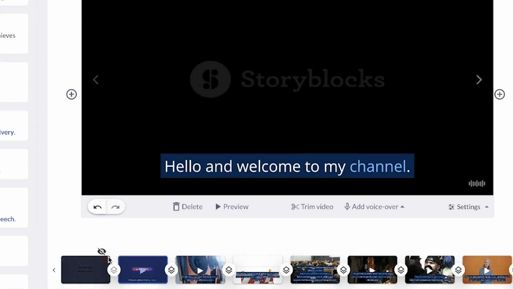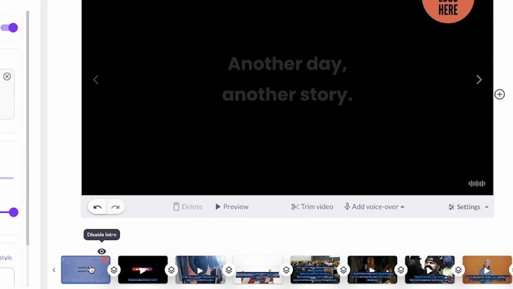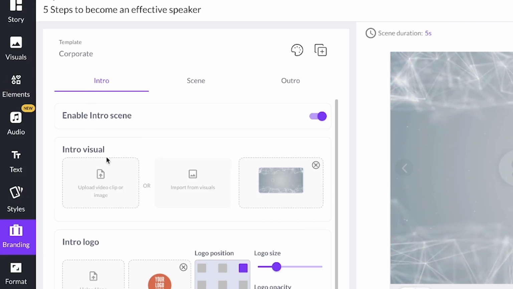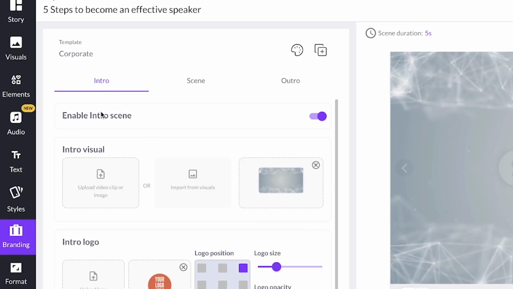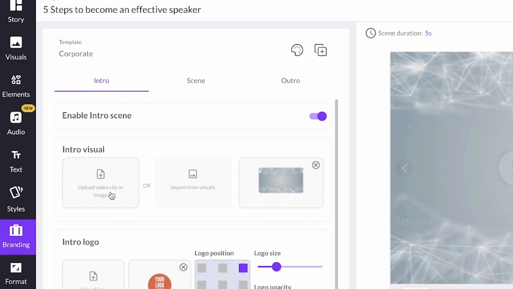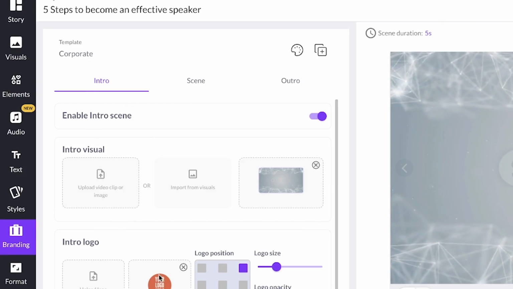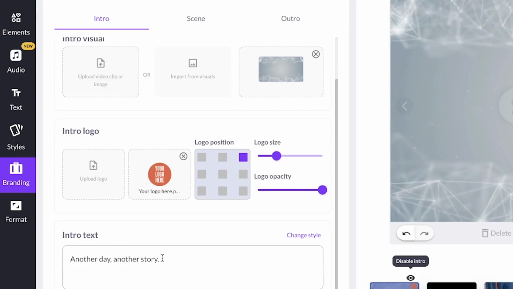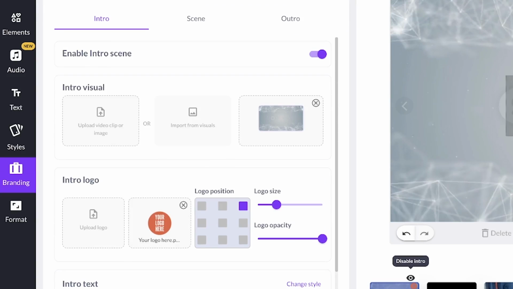This is the first scene. If you want to have an intro scene, you can enable the intro over here. You can make the intro from different kinds of templates over here. You can see intro visual. You can just bring in your visual, such as a logo or anything. If you have any intro things you want to insert, you can just bring it in, and you can put in the intro text over here.